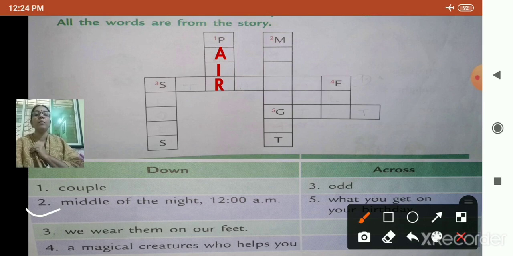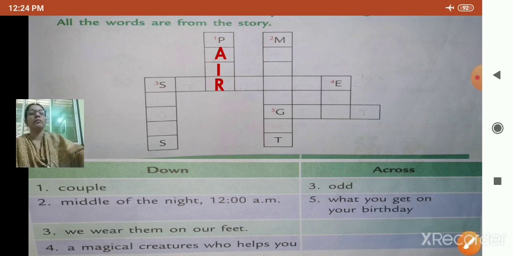Okay. See number 2. Middle of the night. That is 12 a.m. What is it called? Can you see number 2 here? The starting letter is M. So now you have to fill those boxes. What is middle of the night called? It is called midnight.